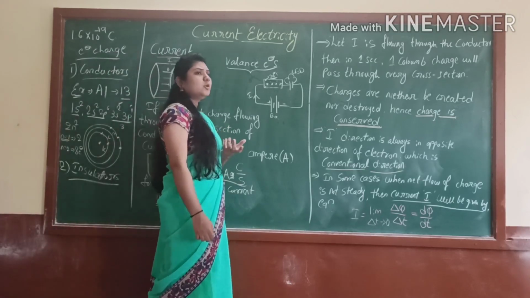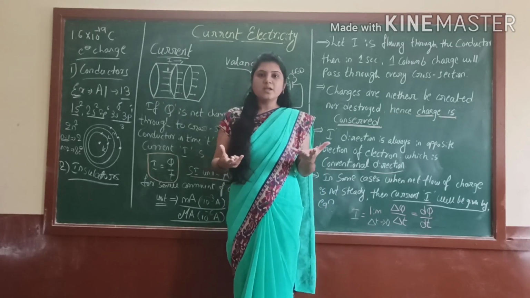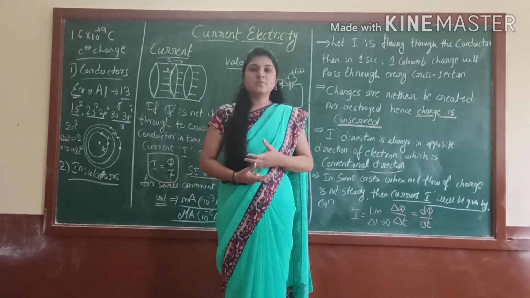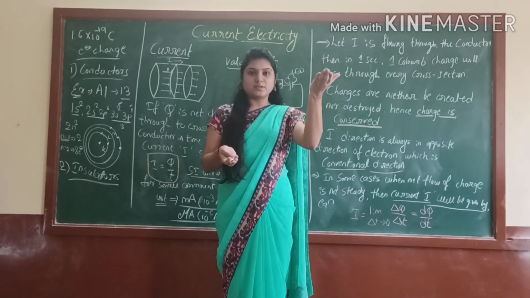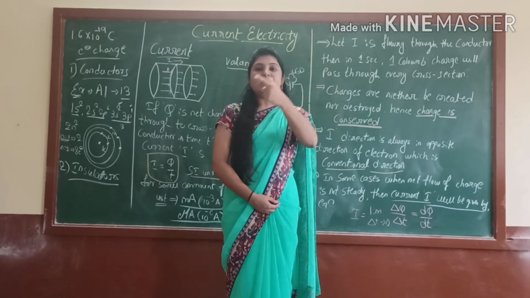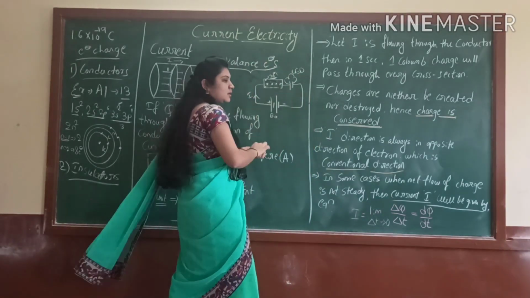You can also take a big example, like lightning. How does lightning happen? Through the clouds. The clouds have a large amount of current, and it directly hits the earth's surface, right? But how will it come?